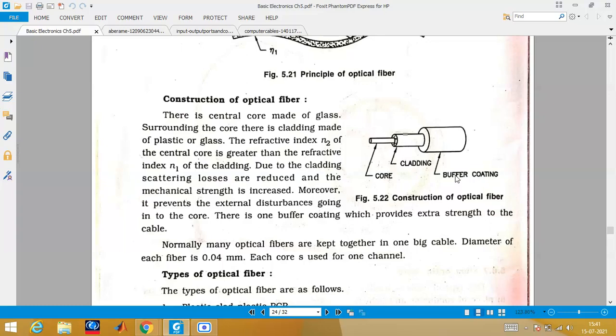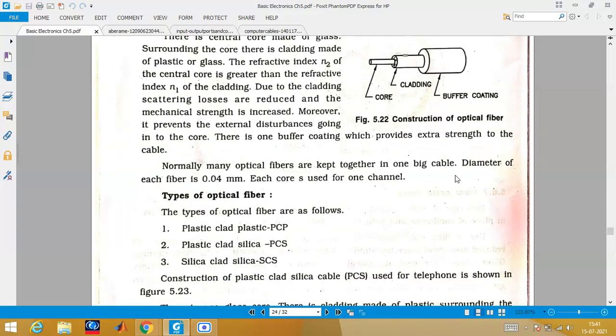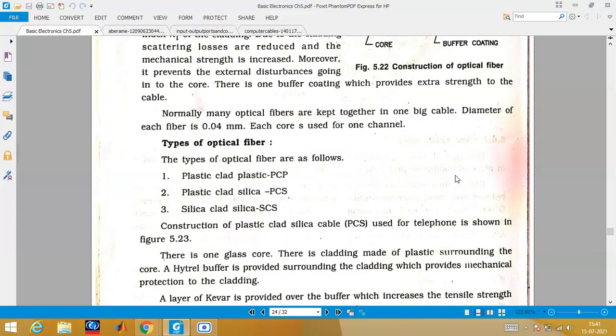And the various applications are there, and you can also see the different types of optical cable. There are three different types: PCP, PCS and SCS. PCP means plastic clad plastic, PCS plastic clad silica, SCS means silica clad silica.